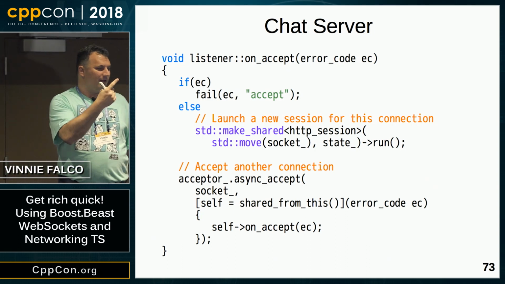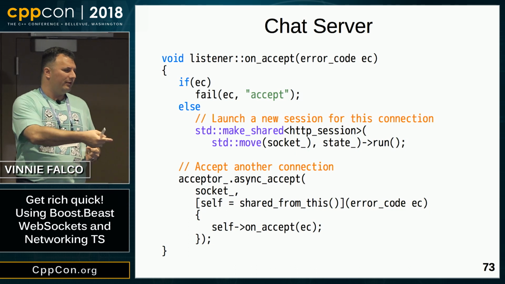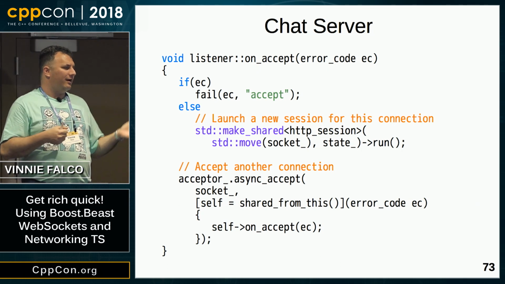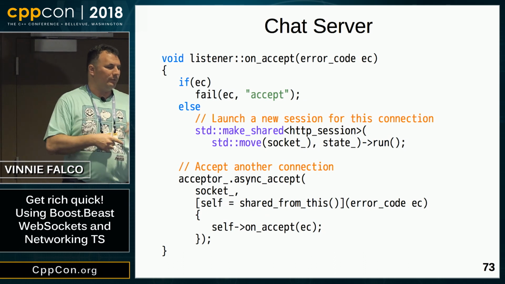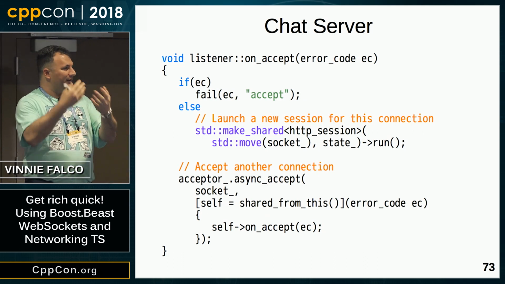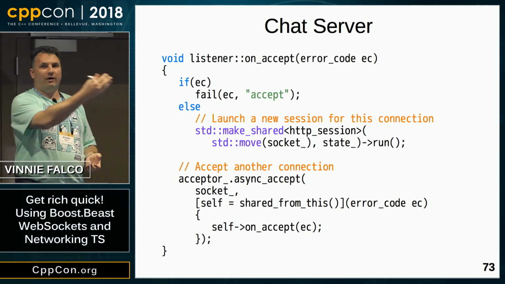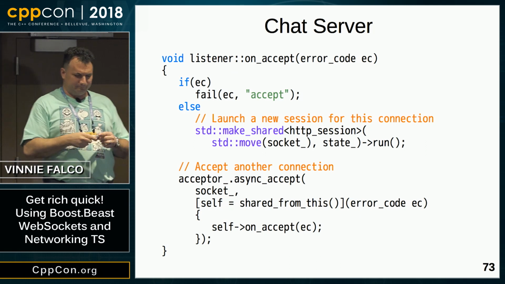So now that we've accepted our incoming connection, that call to async_accept was good for only one connection. So we used up that operation. Now we need to start another one, so we're calling async_accept again. This is the same invocation that you saw earlier. The lambda does the same thing. So we've created a type of loop here. We call async_accept, and that operation is outstanding. When we get an incoming connection, we process it, and then we call async_accept again. And that keeps going until the user terminates the server.